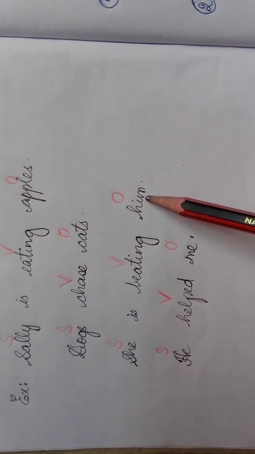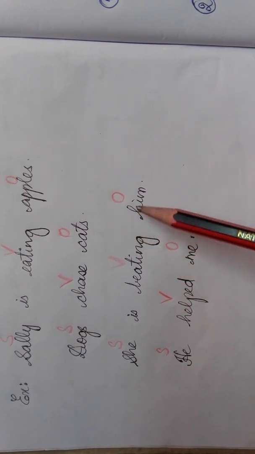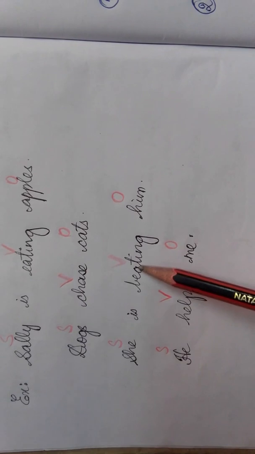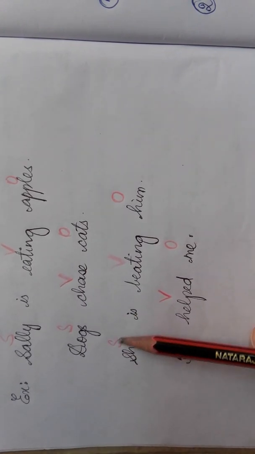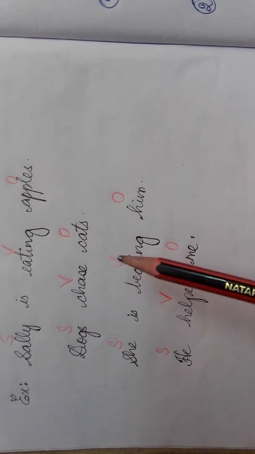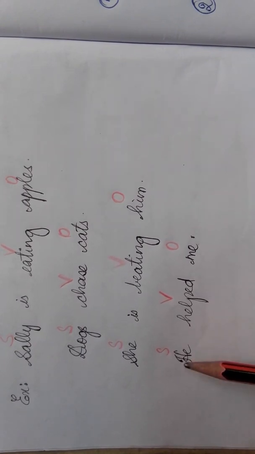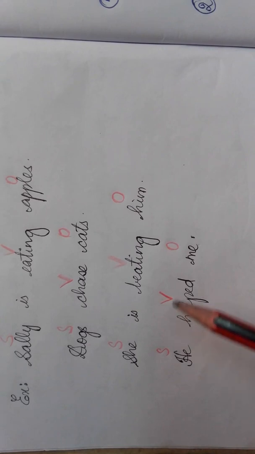She is beating him. So here who is beating? She. And who is she? It is the subject. The subject is doing the action. So it is an active voice. He helped me. Who helped? He helped. And who is he? He is the subject. So this is an active voice.